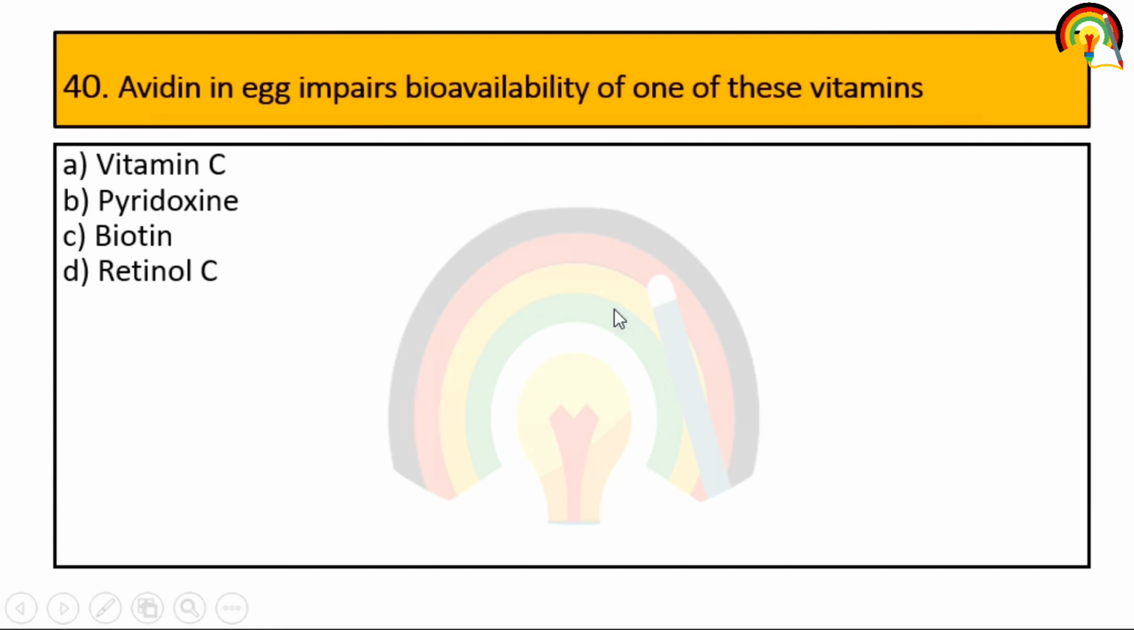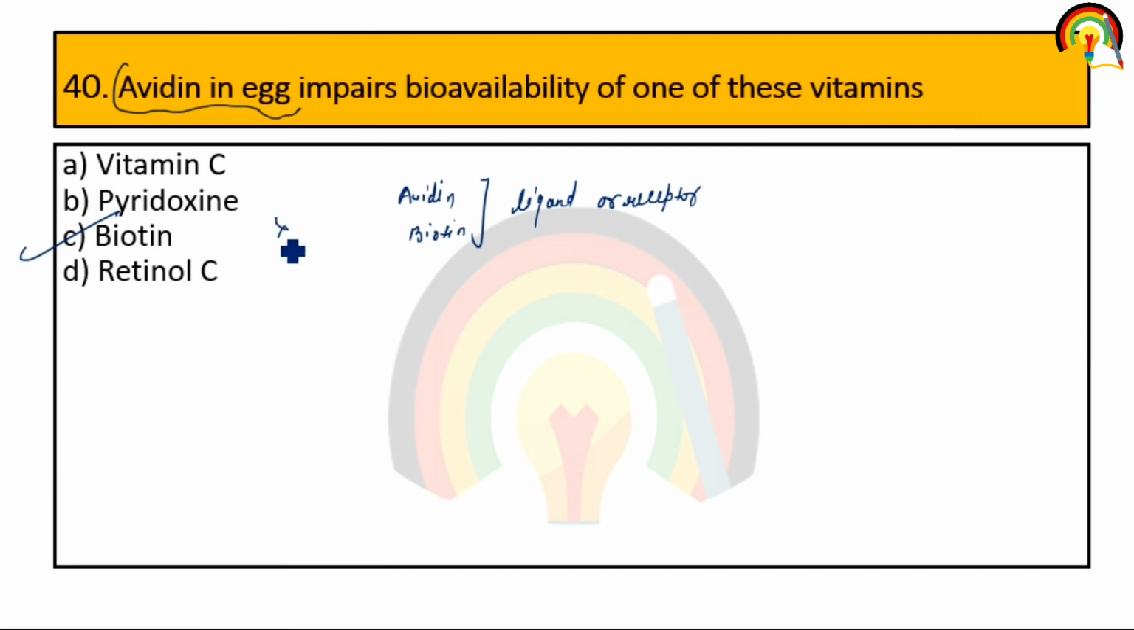Next one. Avidin in egg impair bioavailability of one of these vitamins. So avidin and biotin, these act as a ligand or receptor. And this is very important, that avidin in egg impair bioavailability of one of these vitamins, that is biotin. And this question is also asked multiple times in various exams. So please star mark it also.